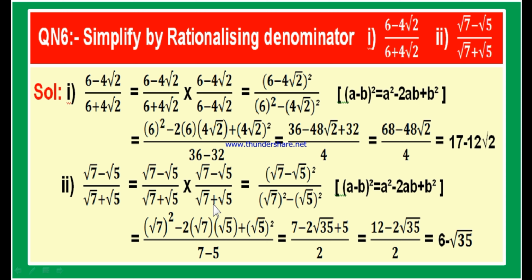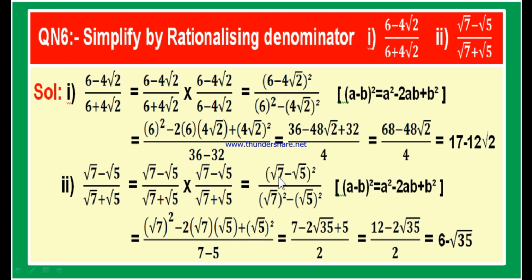In the place of plus, you please keep minus: root 7 minus root 5. Now this is equal to root 7 minus root 5 into root 7 minus root 5, which is (root 7 minus root 5) whole square. By a plus b into a minus b is a square minus b square, the numerator is in the form of a minus b whole square, whereas the denominator is in the form of a square minus b square.